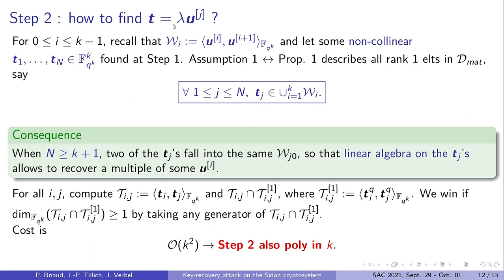This step is not costly either, since we have roughly k squared pairs of elements here, and we simply compute some intersections between vector spaces of dimension 2, so this is really nothing.